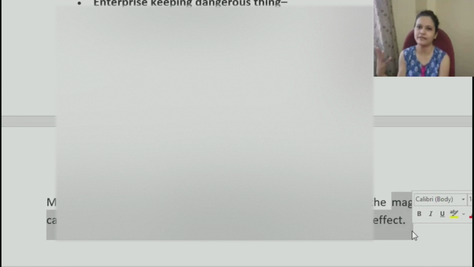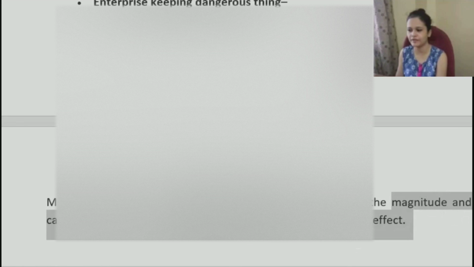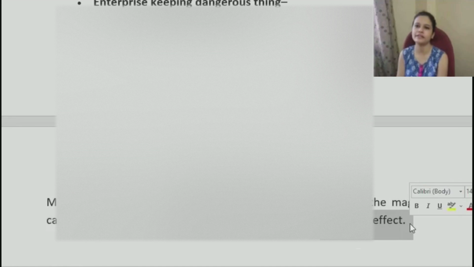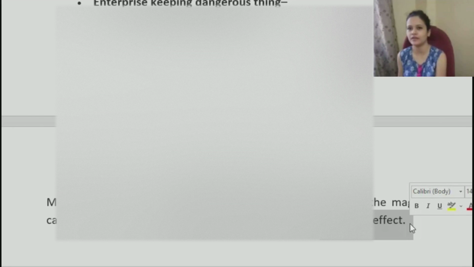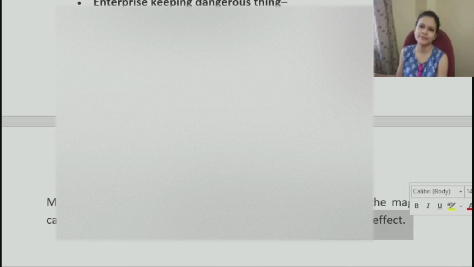If it's a very big organization, accordingly a big amount of compensation would be fixed so that it can have a deterrent effect. That means they realize it, and other such companies would also be afraid that, okay, fine, we also need to take care of it. We also need to ensure that we are not negligent. So that is the principle which was developed.